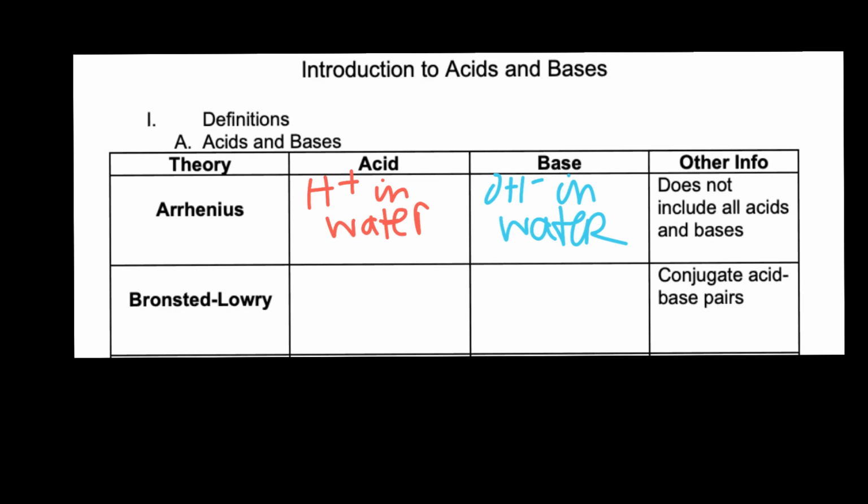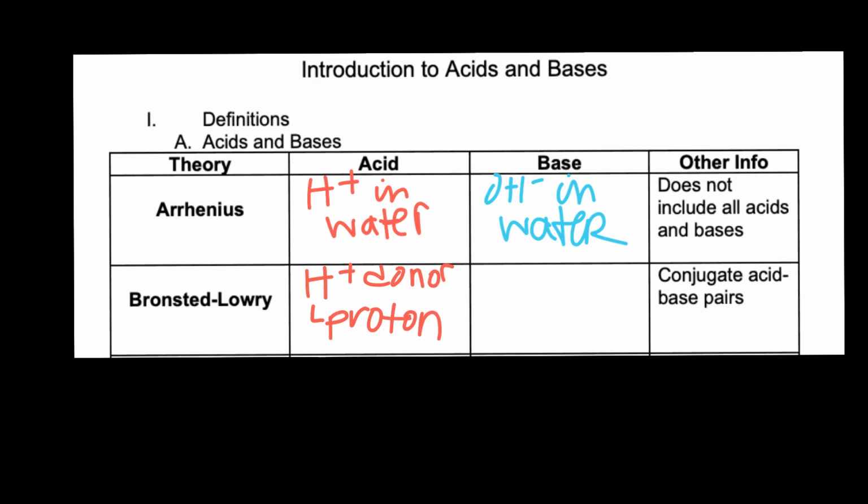So Bronsted-Lowry broadened the definition a little bit to include more things. An acid, according to the Bronsted-Lowry definition, is a substance that is simply an H plus donor. So think about donating blood. You give it away. So a substance that gives away an H plus. Now this H plus has another term, and it's often called a proton. I know you've heard that word before, so I'm going to explain why we call it a proton in just a minute. But by definition, an acid, according to Bronsted-Lowry theory, is a proton donor or an H plus donor.